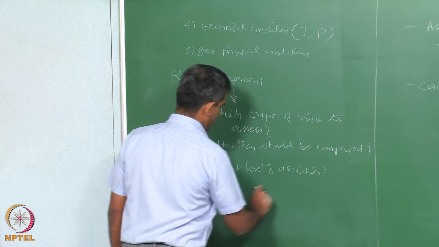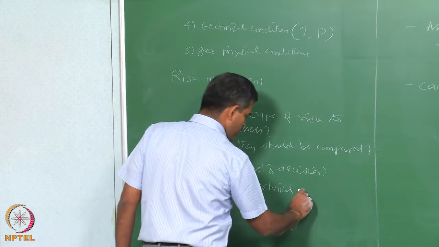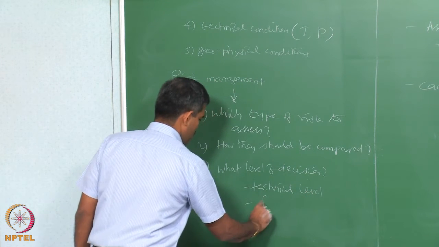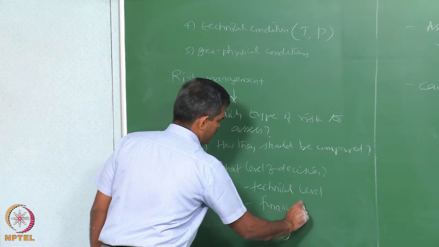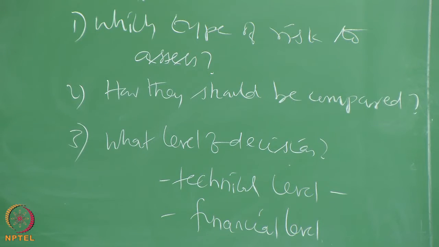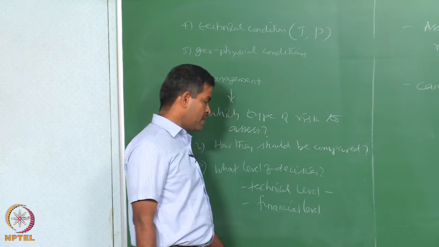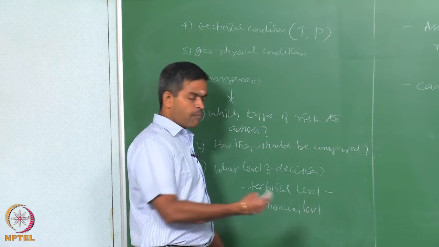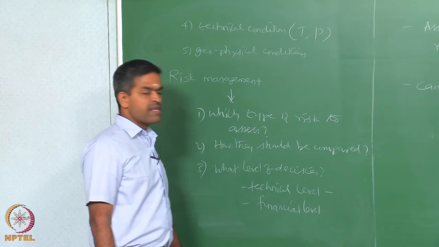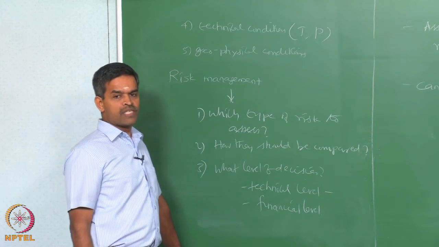In a sense, are you going to take the technical level decision or financial level? Technical level means you can always bypass the line of production, you can always replace or update the equipments, you can always provide more ventilation to the space areas of operation, you can always decrease the number of working hours of exposure.